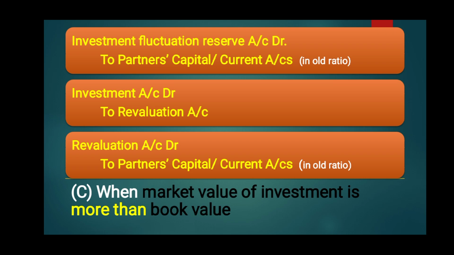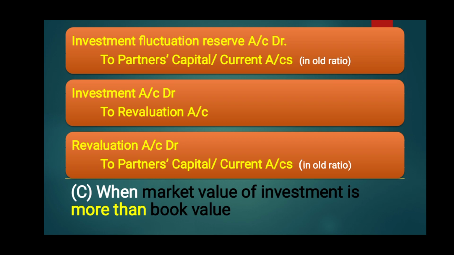Next, last case, when market value of investment is more than book value. Here the market value is more, it means there is a profit, and so the whole amount of reserve should be distributed among the partners.